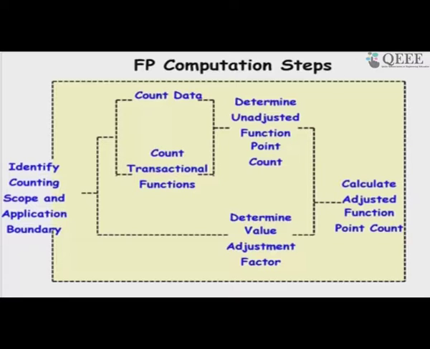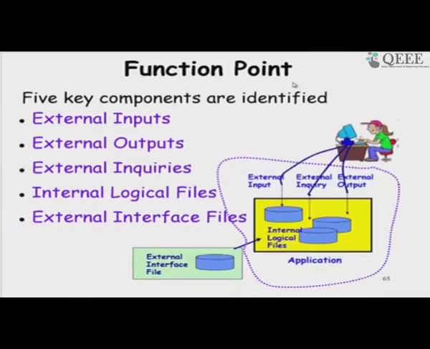So, let us see how we go about, and we will look at few examples and we will look at the tool. So, these are the 5 parameters he considered: external inputs which modify internal data, external outputs that are produced, external inquiries, inquiries are ones which do not change the internal data, just return some result.